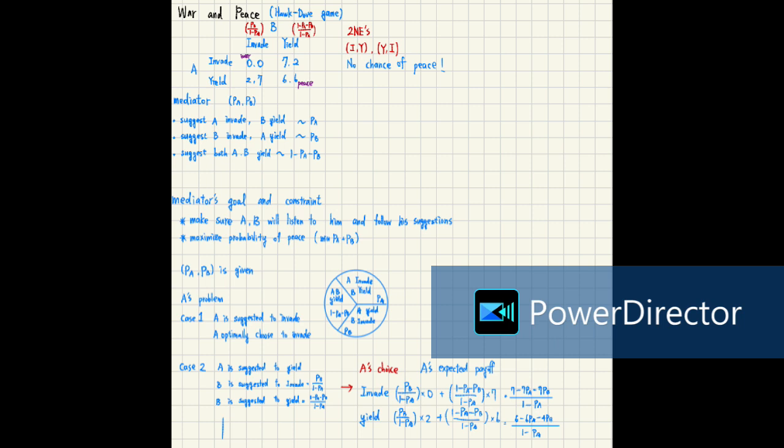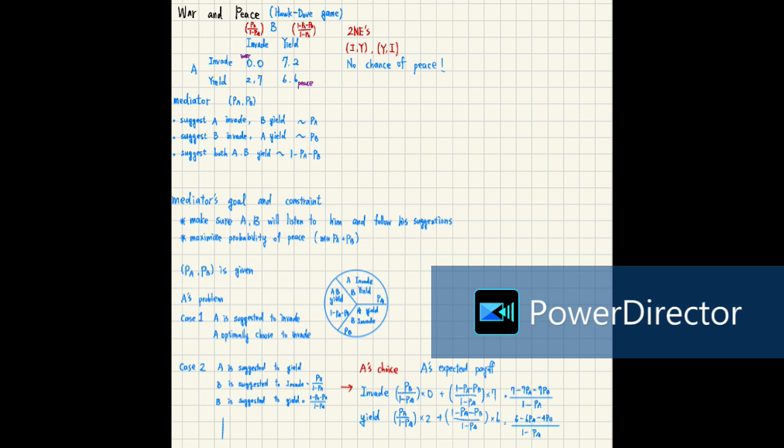A's problem. Case 1: A is suggested to invade. A optimally chooses to invade, because if A is suggested to invade, then the probability is PA, and B will yield. So for A, it is obviously optimal to choose to invade, right?